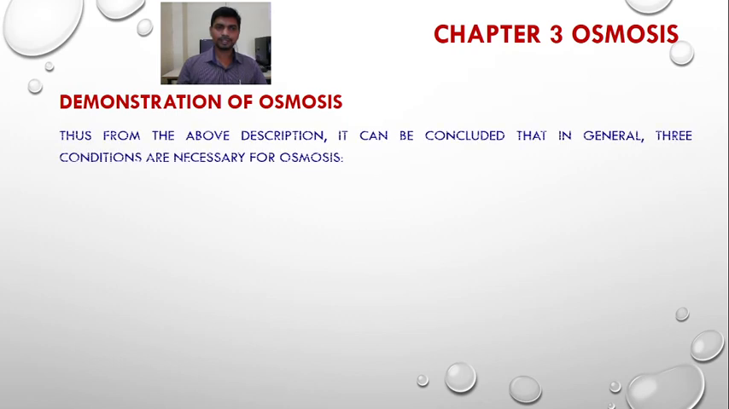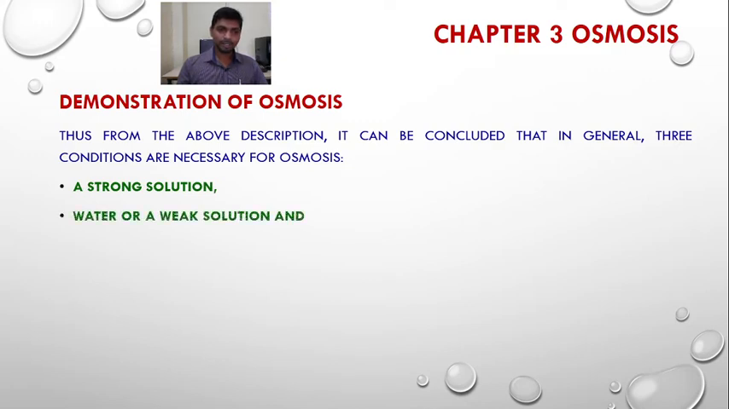Continuing this, from the above description, it can be concluded that in general, three conditions are required for osmosis. One is a strong solution, another is a weak solution or water, and the third is a semi-permeable membrane between these two solutions, that is, the strong solution and the weak solution. So these three conditions are required for osmosis: when two solutions of different concentration, strong and weak, are separated by a semi-permeable membrane.